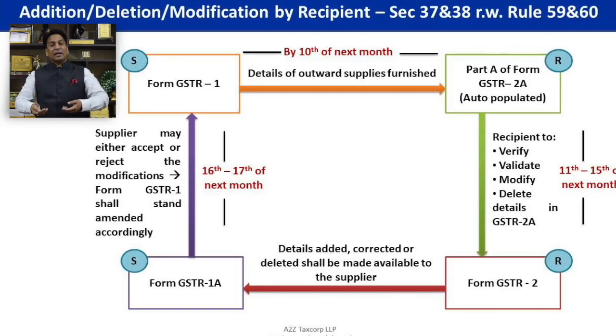If it is not concluded, meaning not accepted by the supplier and not matched, then whatever credit was taken by you would be provisional credit, and that would be added to your output tax liability, and you have to pay along with interest.